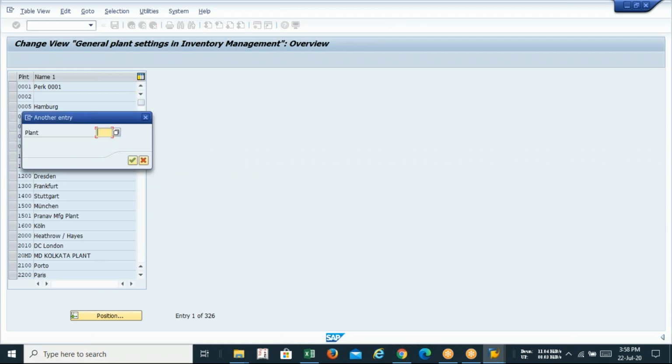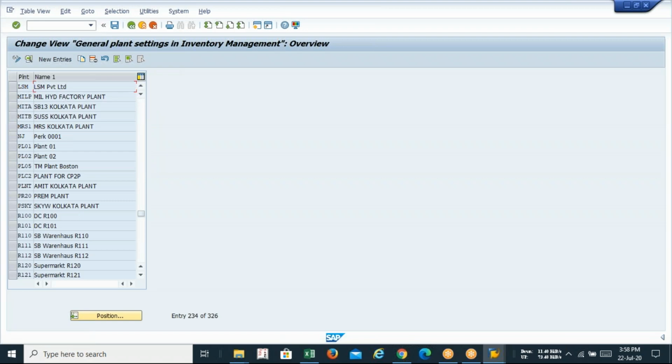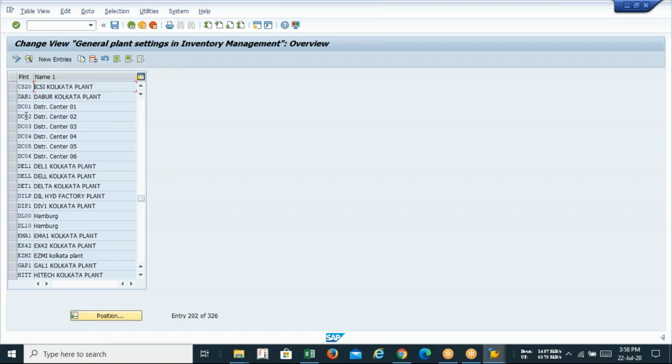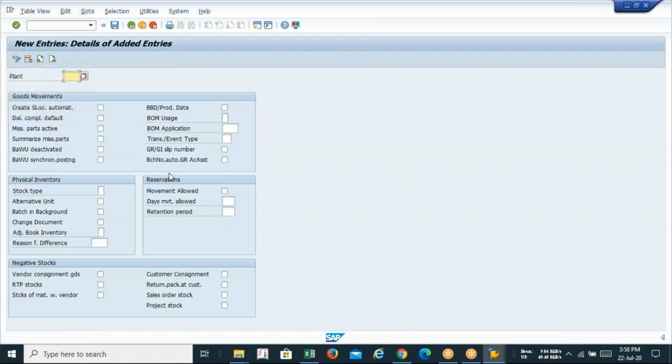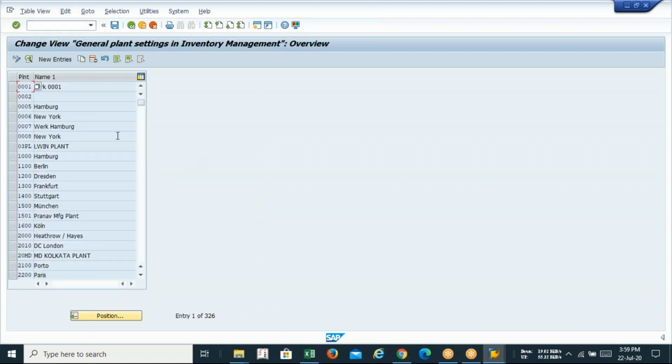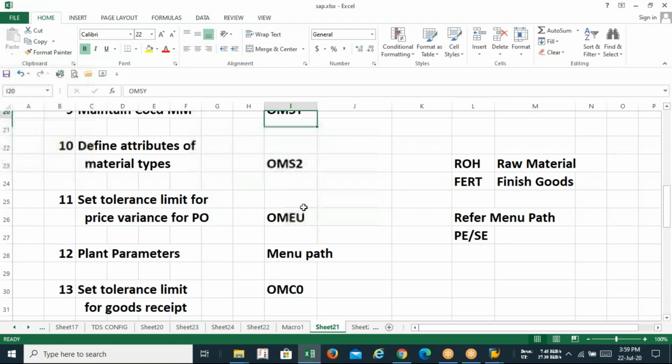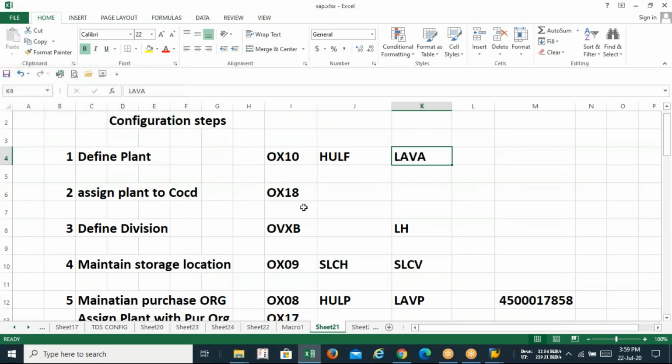So what is my plant? I have created a plant with the name of Lavana, I think. So guys, what is the name of my plant? I think it's, yeah, lava.